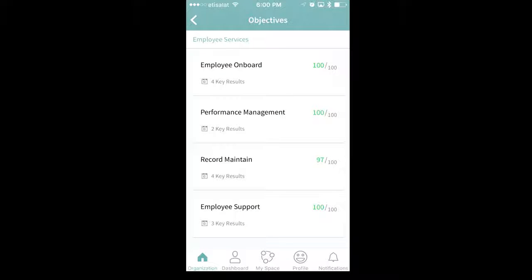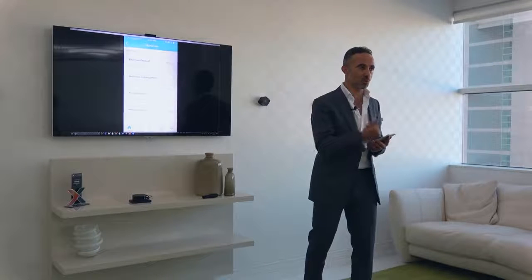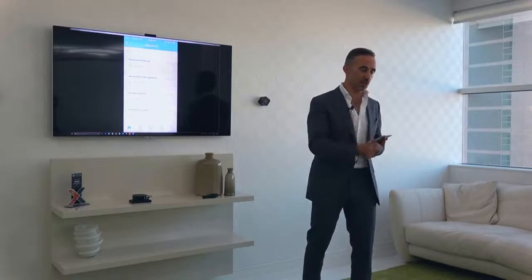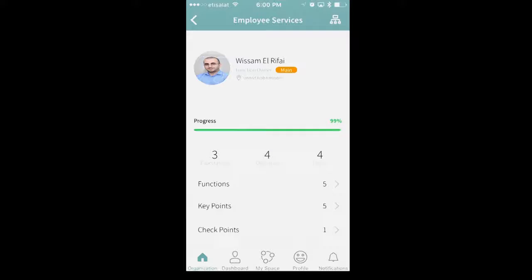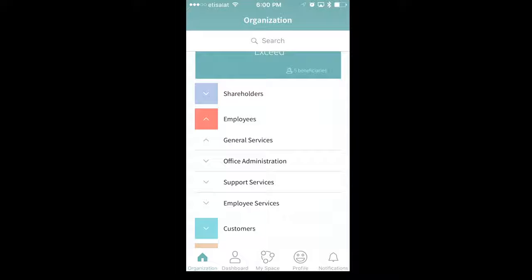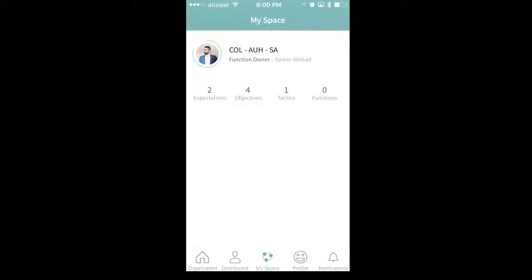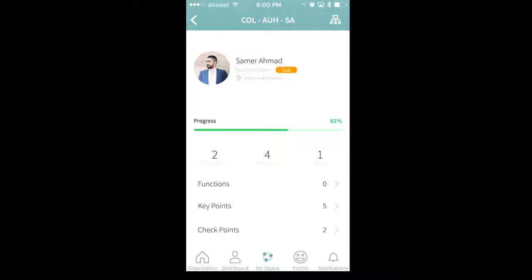And this is definitely important because it helped me communicate better with other employees within the organization because I know their priorities. If I want to check what's requested from me as an employee, I can go and press my space. In my space, there is a focus. It shows what are the functions I should work on. And from that functions, if I can open it, I can see it's like a board. In that board, I can see my objectives, the tactics that I have to achieve, my progress, my score.